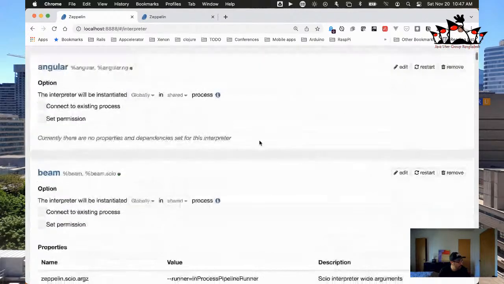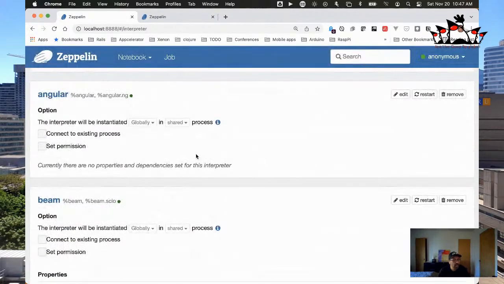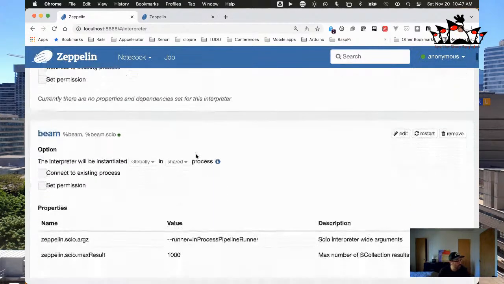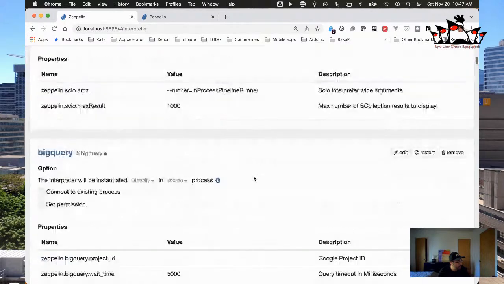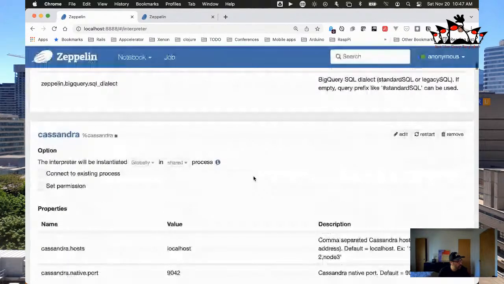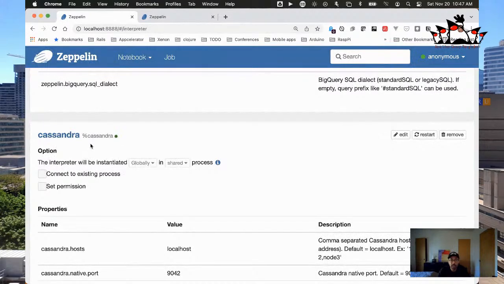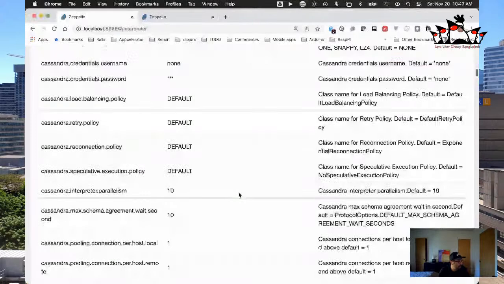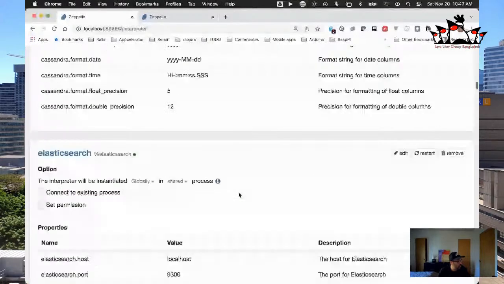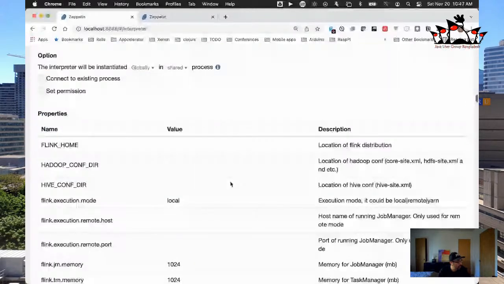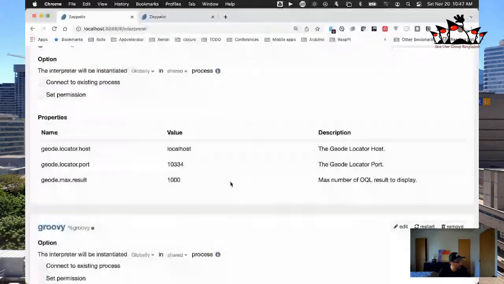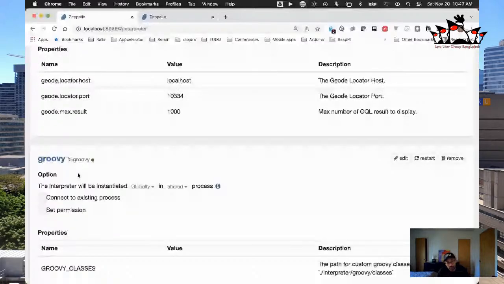Okay, if you need to do some front end stuff a little bit more fancy than what's available, you have access to the underlying AngularJS. There's Apache Beam. You can also connect to a Cassandra database to pull data in from Cassandra. That would be really fun, right? So there's where you could set some properties. You could connect into Elasticsearch if you have Elasticsearch. You could have Flink, we don't want to talk about Flink too much. Flink is a great project. If you wanted to, you could write this in Groovy for those of you who are Groovy fans.